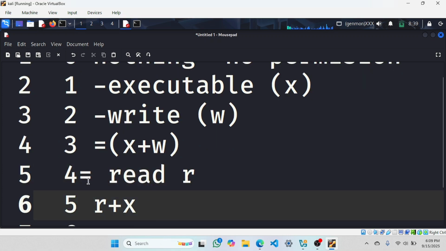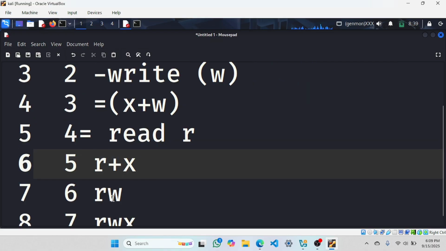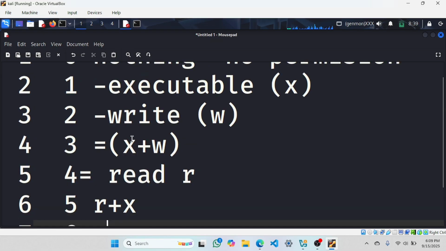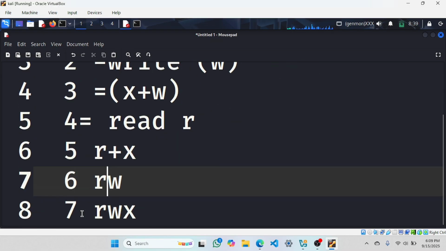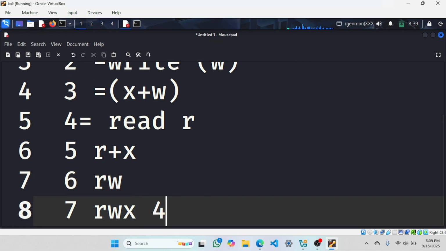So 5 means 4 plus 1. It has a read permission and executable permission. 6 means 4 plus 2. 4 is obviously for read and 2 is for write. Then if it is 7, then read, write, executable. How? 4 plus 2 plus 1. So it has all of these permissions: read, write, and executable. I hope it is clear now how this works.